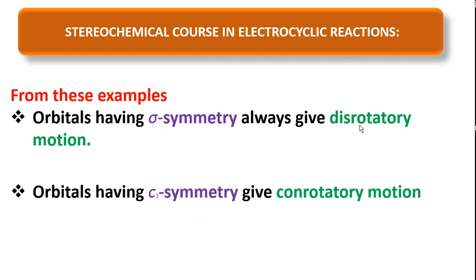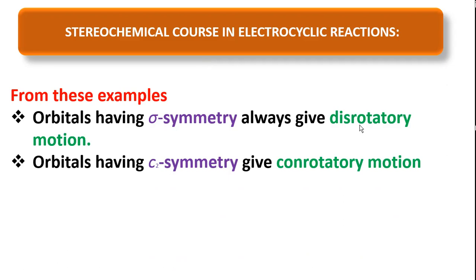When orbitals have C2 symmetry, they give conrotatory motion. Remember, friends, if orbitals have sigma symmetry, they undergo disrotatory motion. If orbitals have C2 symmetry, they undergo conrotatory motion. So from this, the conclusion: